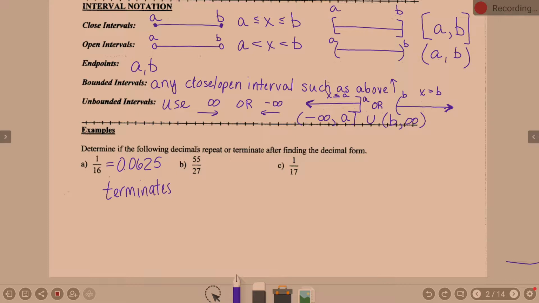Okay, what about 55 over 27? Repeat. Why? Because the calculator says so. What is 55 divided by 27? It'd be 2.037. The calculator shows you 037, 037. So as we said, 2.037 repeating. Okay, I'll agree, it repeats. And we're using our calculator, right? That's our crutch right now, which is fine. What about 1/17?